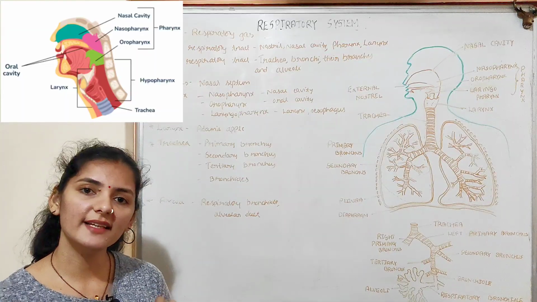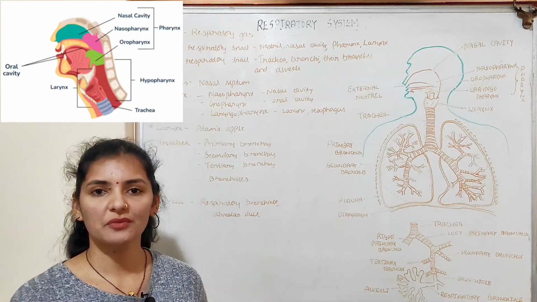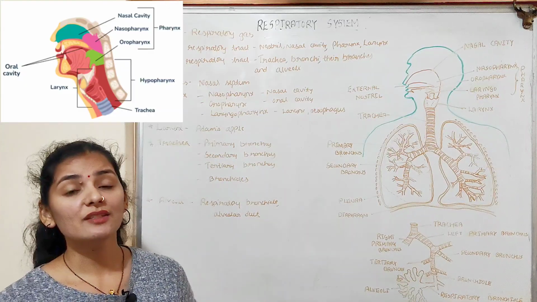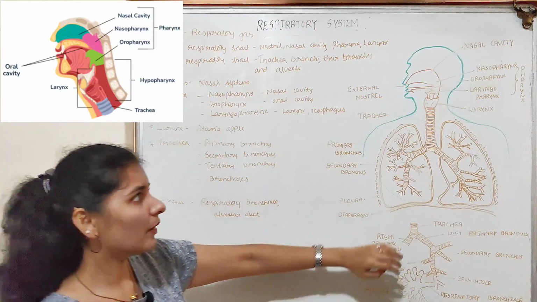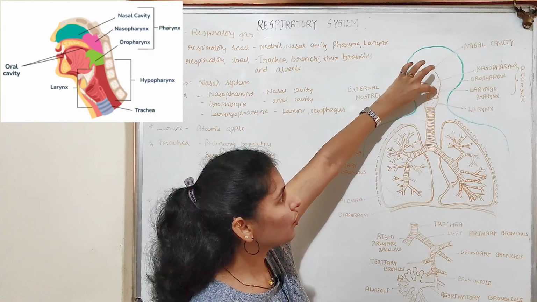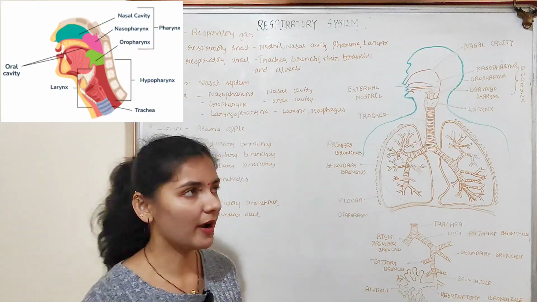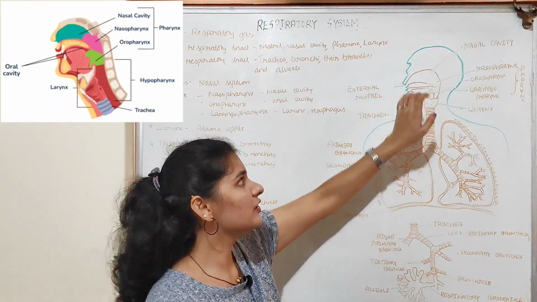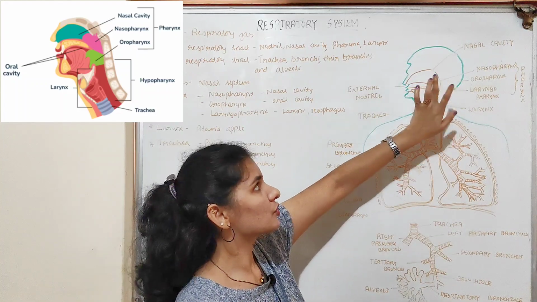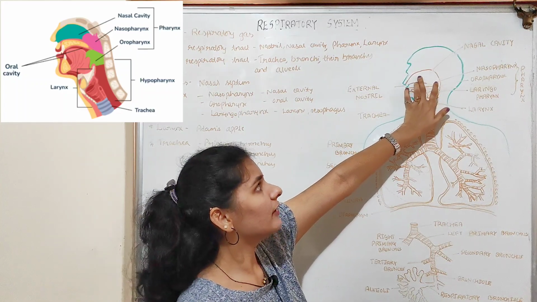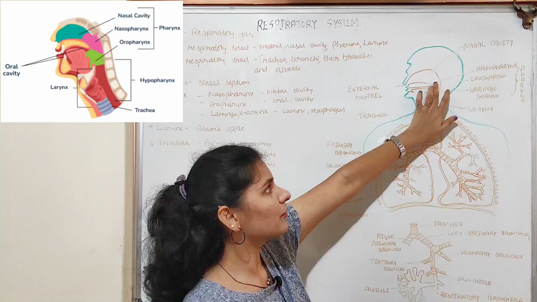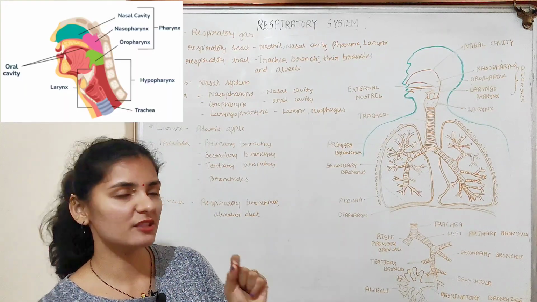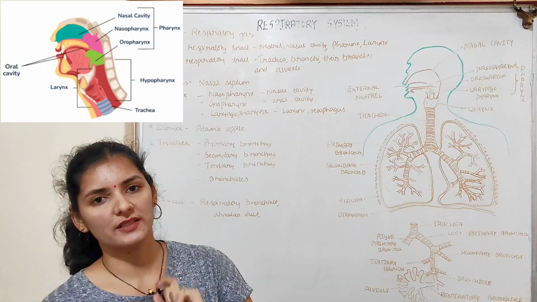You know that the pharynx is a funnel shaped structure which is a common passageway for both food and air. And this pharynx is divided into mainly three parts, that is nasopharynx, oropharynx and laryngopharynx. So the first part is the nasopharynx, into which the nasal cavity opens. As the name indicates, the nasal cavity opens into the first part of the pharynx known as the nasopharynx.